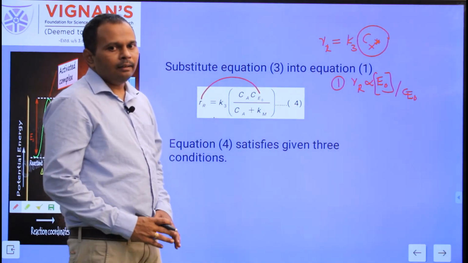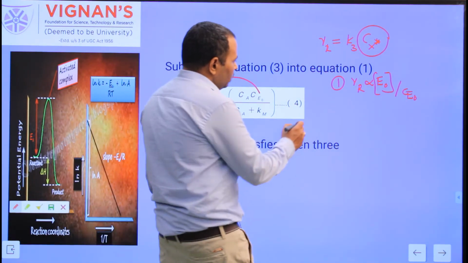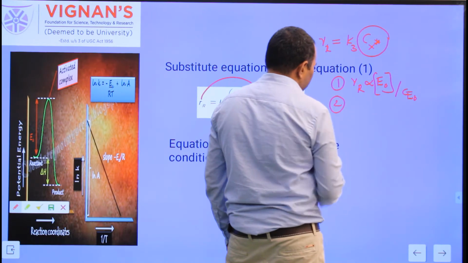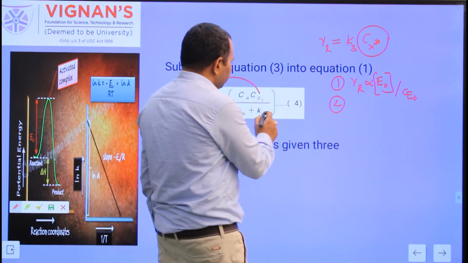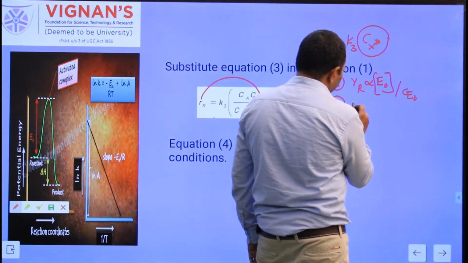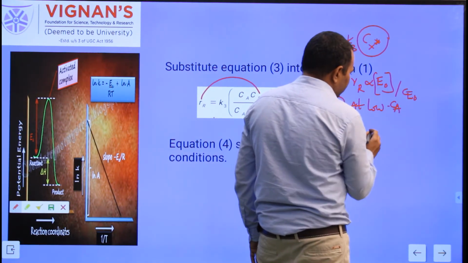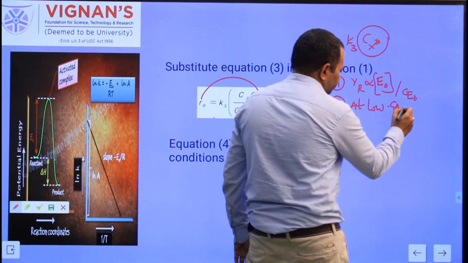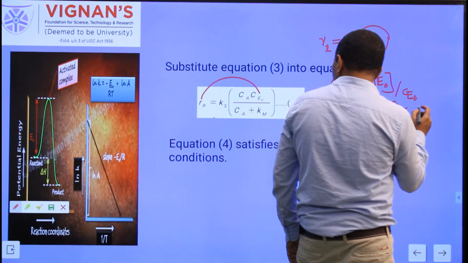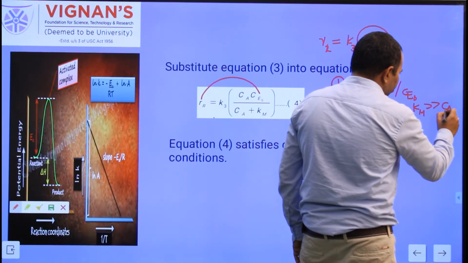The second condition is at low reactant concentration. At low Ca compared to Km, Km is very much greater than Ca.